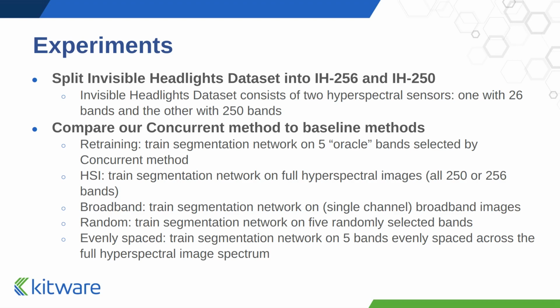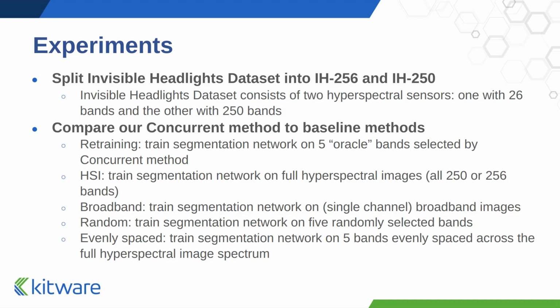Finally, we present experiments for our band selection method trained and tested on the Invisible Headlights dataset. We split the dataset into IH256 and IH250, which correspond to 2 different sensors with 256 and 250 bands respectively that were used to collect the hyperspectral imagery. For our experiments, we select only 5 of the 256 or 250 bands in the full hyperspectral image. We refer to our method as the concurrent method, since the band selection module and segmentation network are trained concurrently.